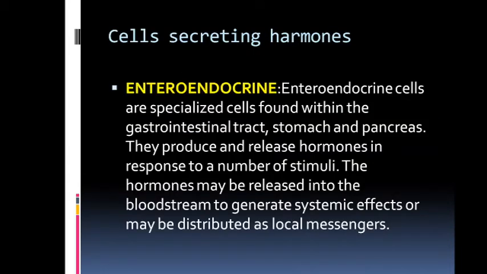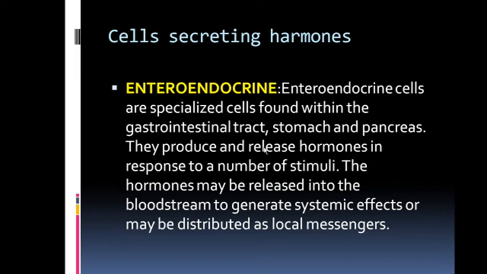Okay, first is the enteroendocrine cells. Entero means intestine. Enteroendocrine cells are endocrine cells which are present in the intestine. Enteroendocrine cells are specialized cells found within the gastrointestinal tract. Okay, entero means gastrointestinal tract. So cells which are found in the gastrointestinal tract, stomach and pancreas are called the enteroendocrine cells.